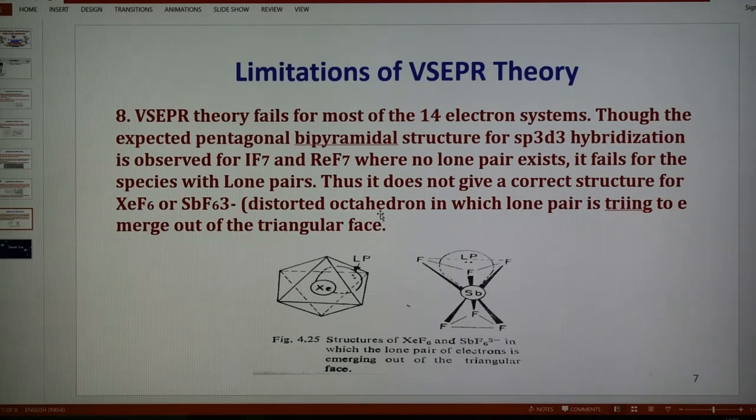Therefore it does not give the correct structure for xenon hexafluoride and antimony hexafluoride 3-, which have a distorted octahedral geometry, and the structures are shown in the slide. IF6- has lower symmetry. Selenium hexafluoride 2- and tellurium hexafluoride 2- have a regular octahedral structure, but vibration spectra indicate that they have lower symmetry, and this is also not explained by VSEPR theory.